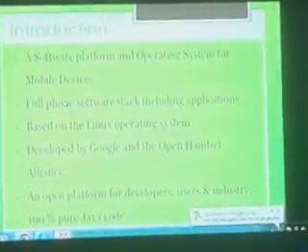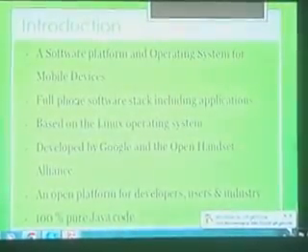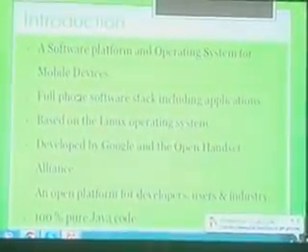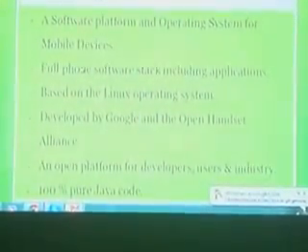So we cannot say it's totally developed by Google, because the OHA also supports developing Android, and if you want to add something to Android, you can do that.